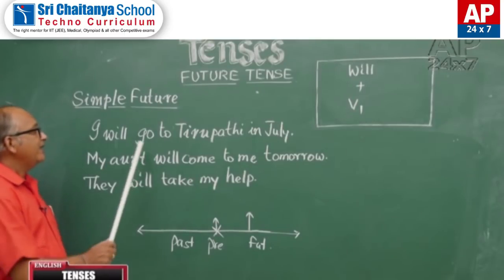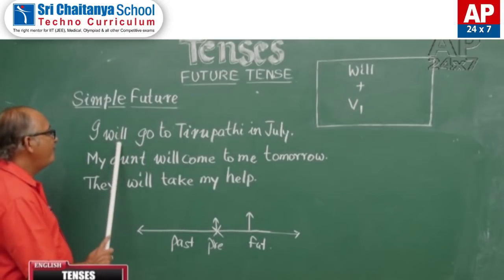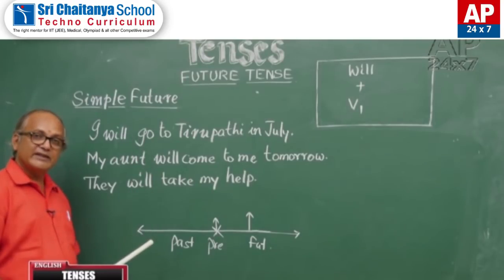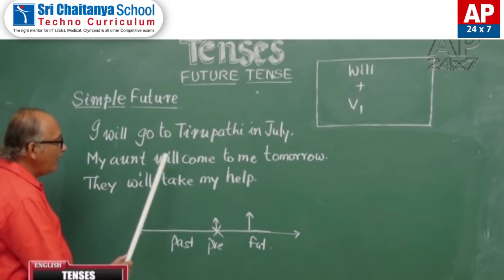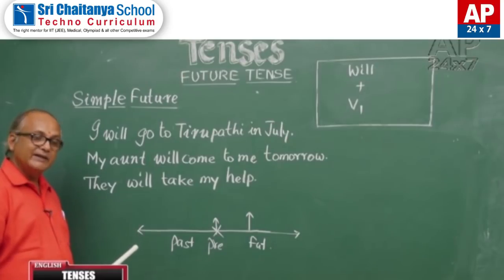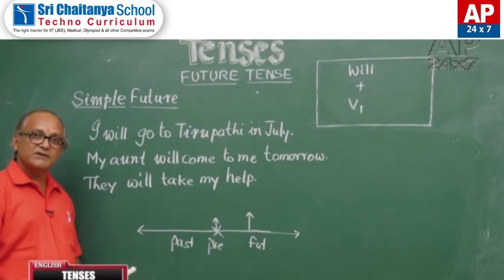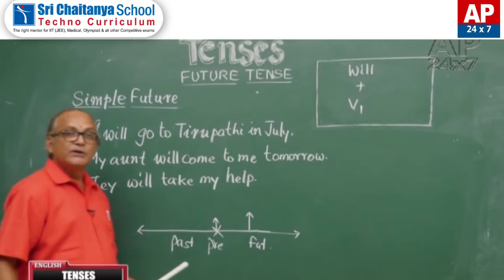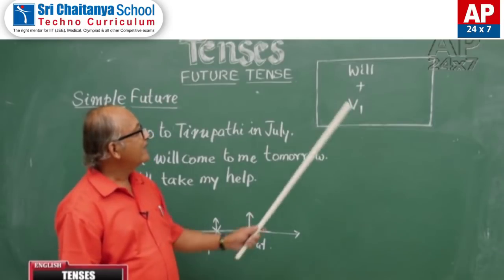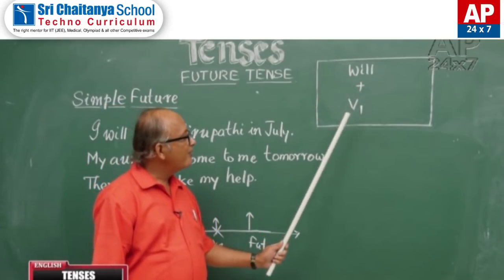As you can see, in these sentences, will go in the first sentence, will come in the second sentence, will take in the third sentence are in simple future.